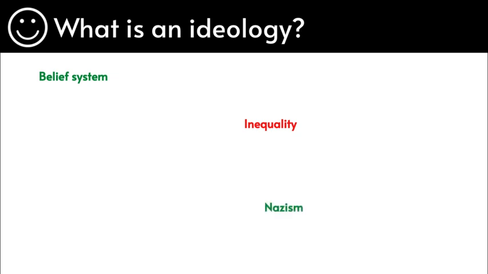Then we have Nazism, racism, sexism, globalization, and ethnocentrism. So that's basically about race and stuff like that. So it's very important for you to know the examples and know the definition in simple terms, because it's only when you know the definition and know the examples that, when you see the word ideology, you can confidently answer a question.